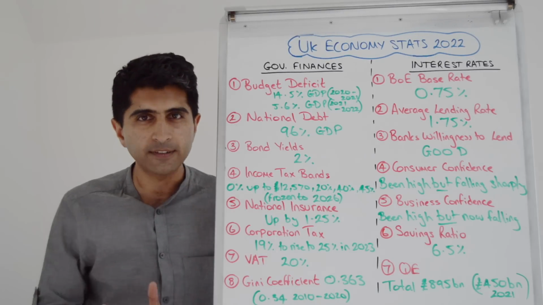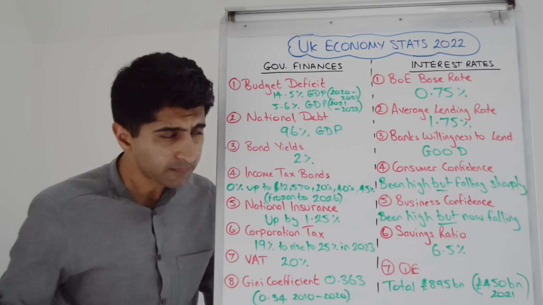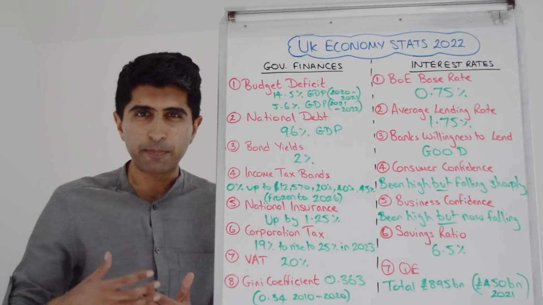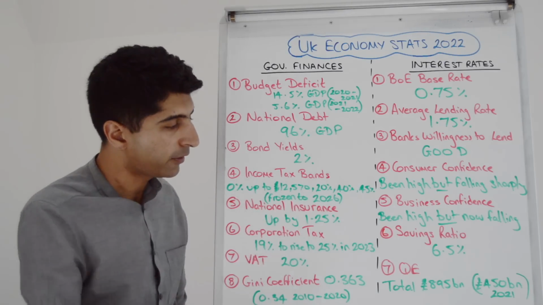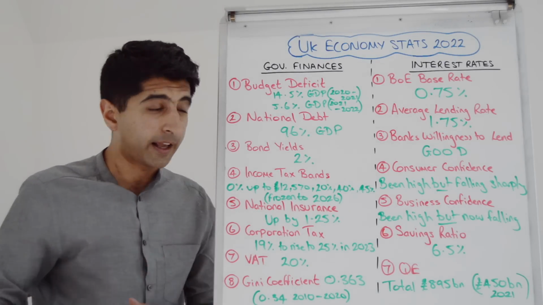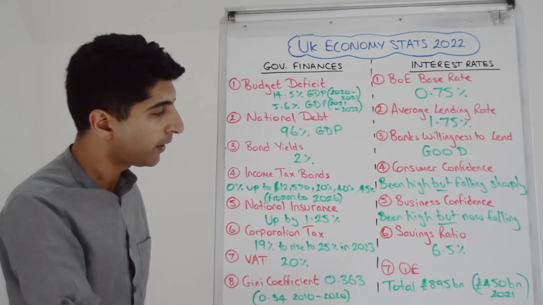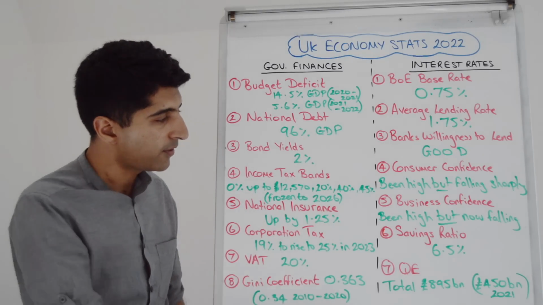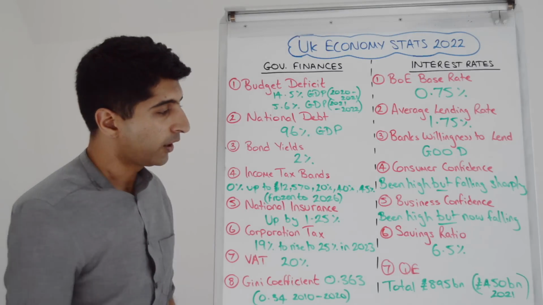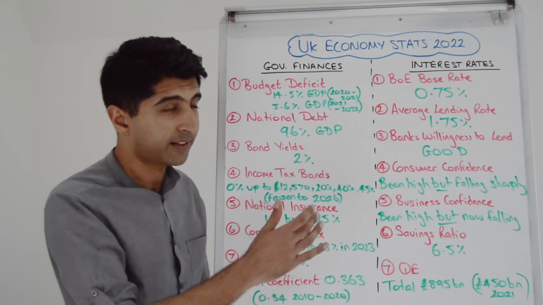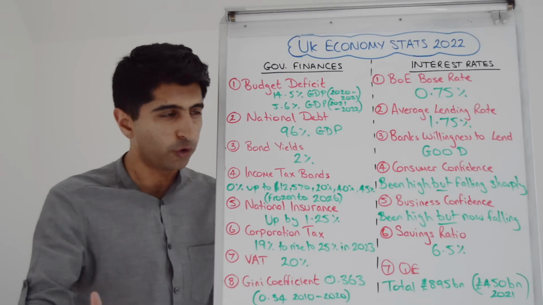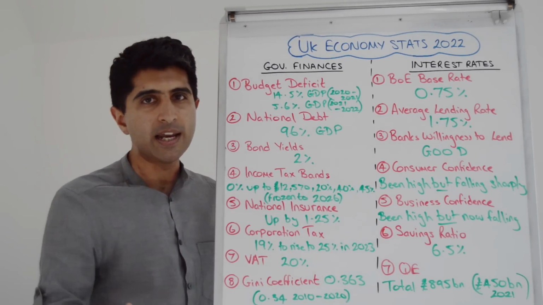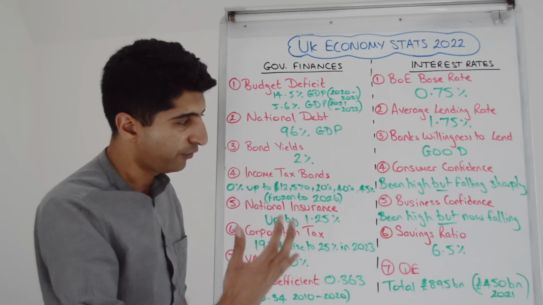We move to the tax side of government finances. Income tax bands, well, we have a progressive income tax system in the UK. So the first £12,570 worth of income is tax-free. That's the income tax-free allowance. From £12,570 to £50,270 worth of income is taxed at 20%. From £50,270 to £150,000 is 40% tax. And then anything greater than £150,000 is taxed at 45%.